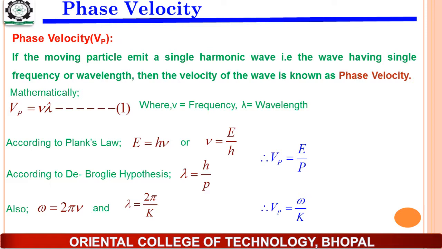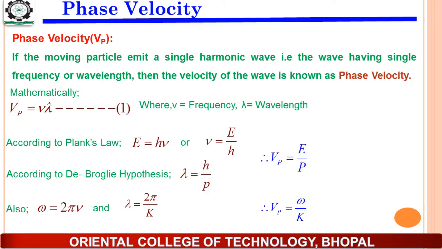Mathematically, the phase velocity can be written as Vp is equal to nu into lambda. According to Planck's law we know that E is equal to h nu, so nu is equal to E by h, and similarly according to the de Broglie hypothesis, lambda is h upon p.